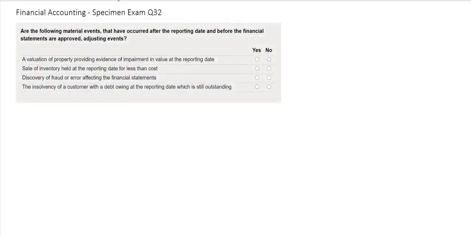In this question, you are being asked to decide whether the following material events that have occurred after the reporting date and before the financial statements are approved are adjusting events. In order to answer this question correctly, you will need to draw your knowledge from the accounting standard IAS 10, which looks at events after the reporting period.